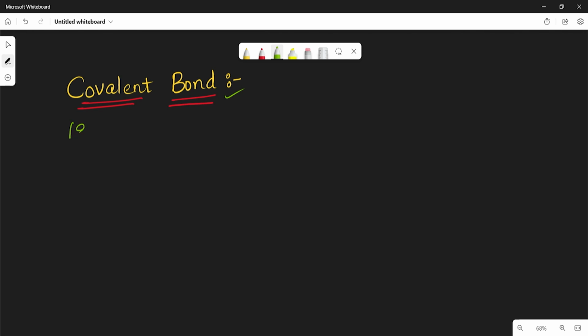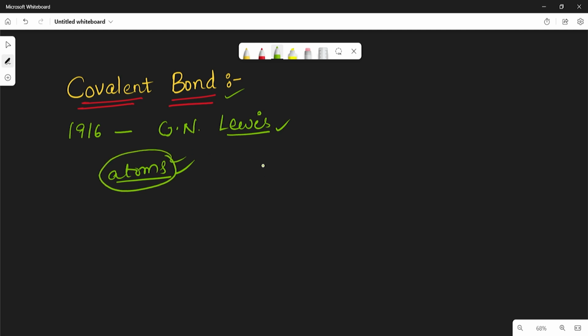In 1916, G.N. Lewis proposed that atoms of some elements could achieve an octet without the transfer of electrons between them.